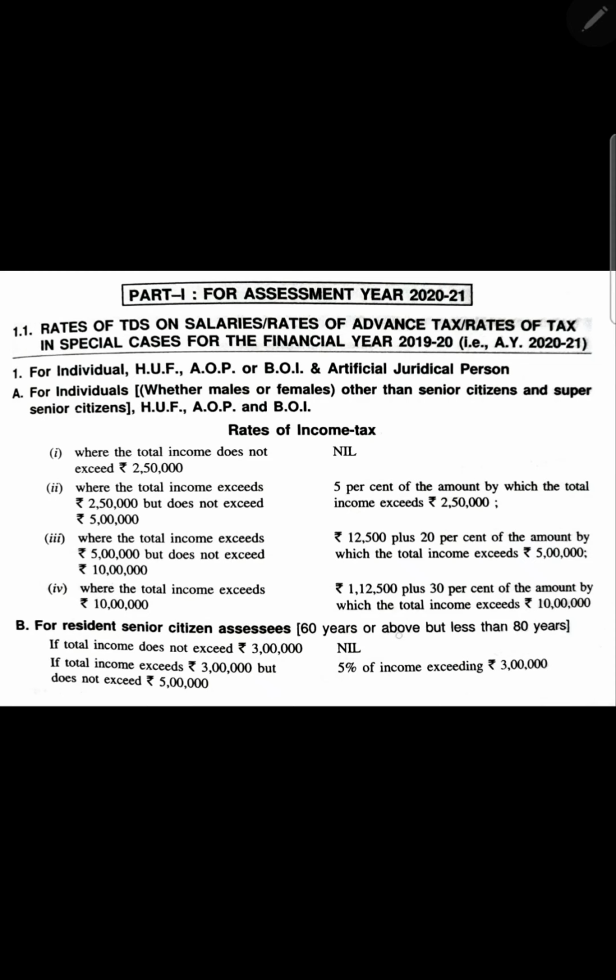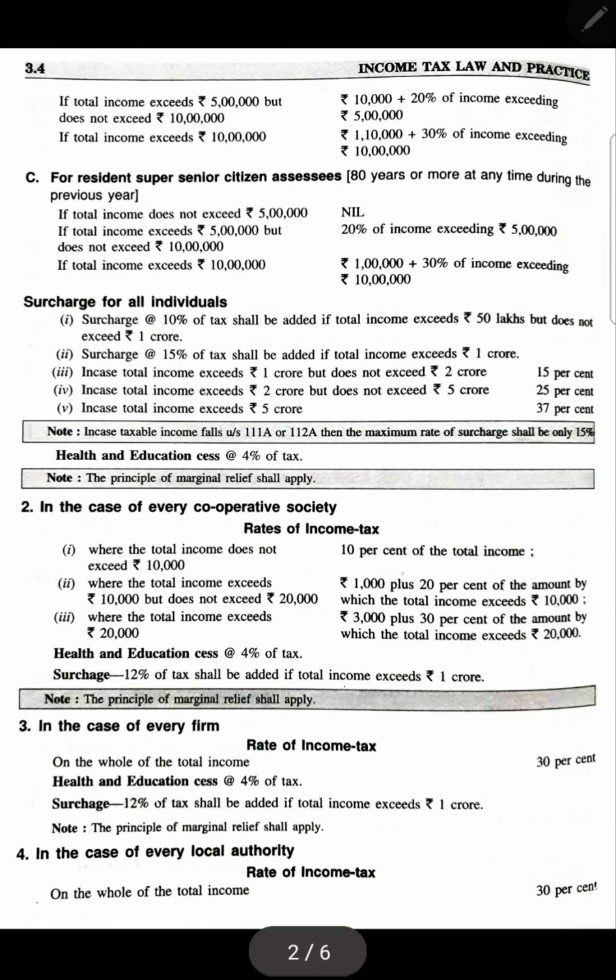Then if the age increases to more than 60 years but less than 80 years, this is the slab, which continues on the next page. This is the next page. So this is the slab for 60 to 80.